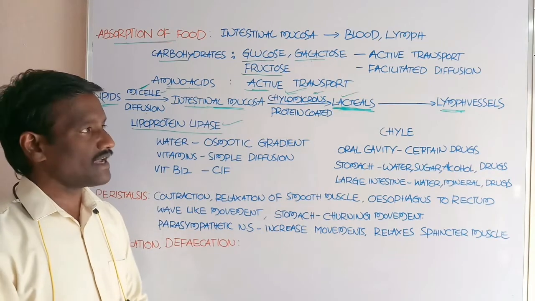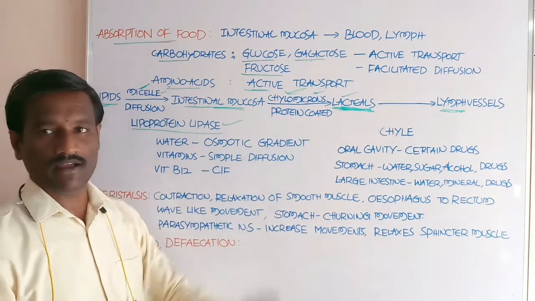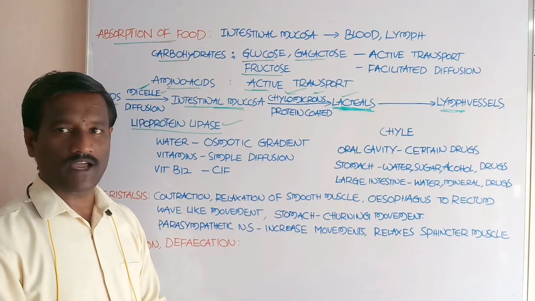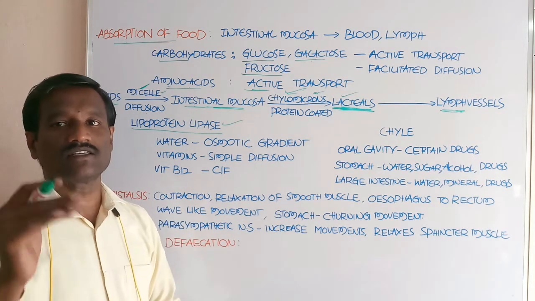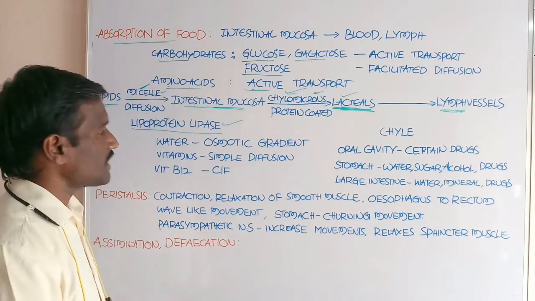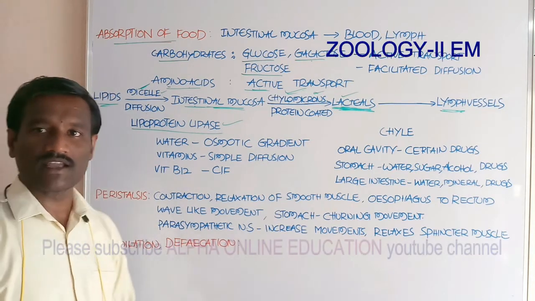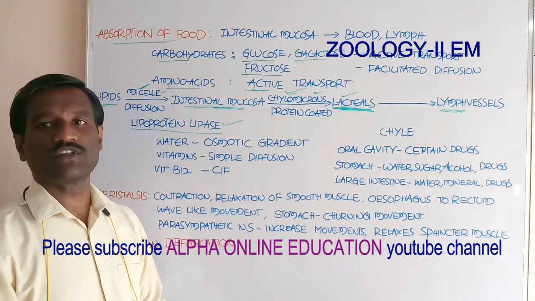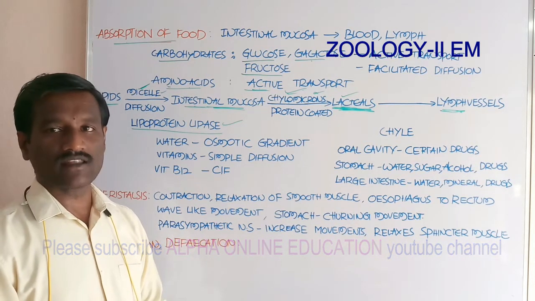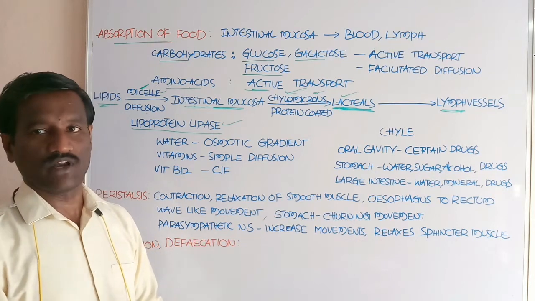Lipoprotein lipase acts on the chylomicrons and breaks them down into fatty acids and glycerol. These final products, fatty acids and glycerol, enter the cells of the adipose tissue and the liver for storage.